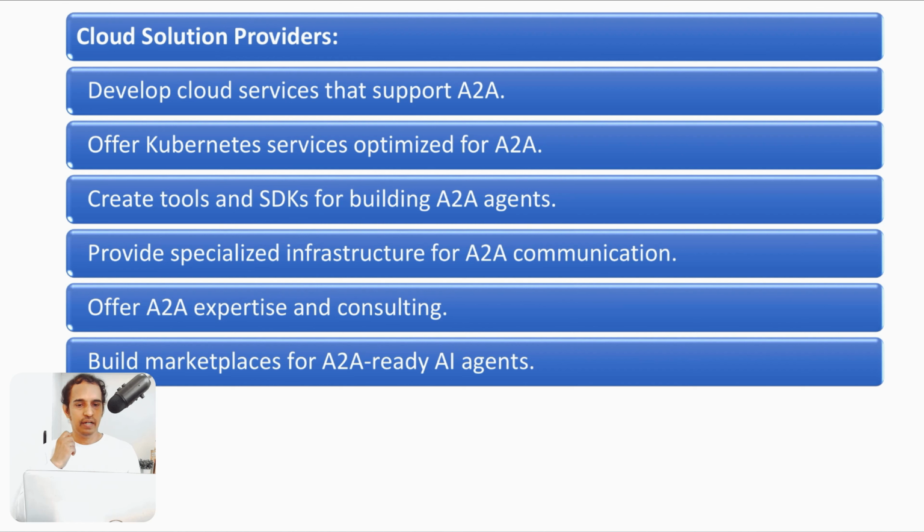Also create tools for building A2A agents, as well as offer A2A expertise and consulting. And also build a marketplace for A2A ready AI agents. Just now we observed the marketplace. So these are all possibilities out there. These are all different roles you can see.